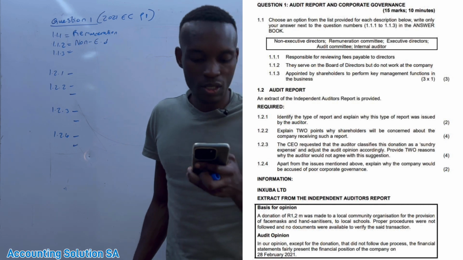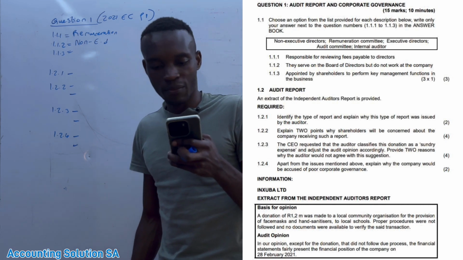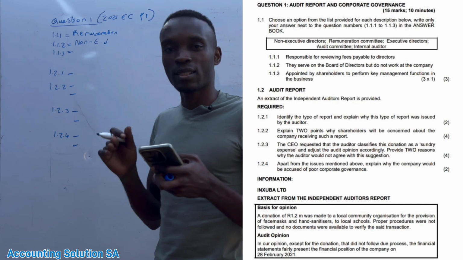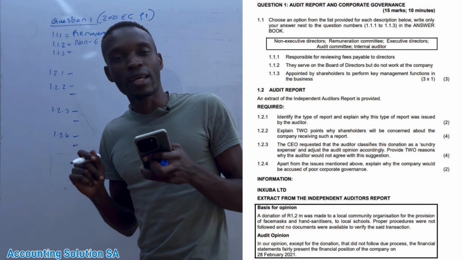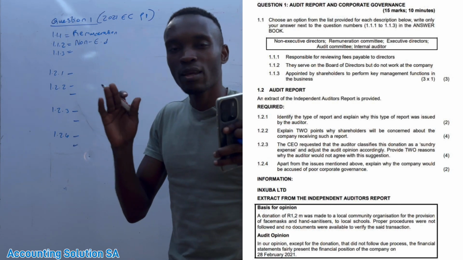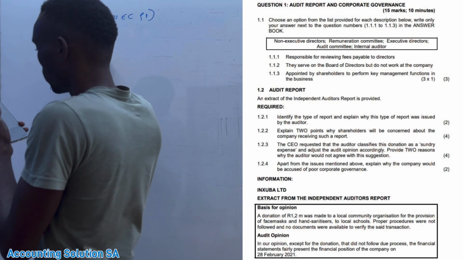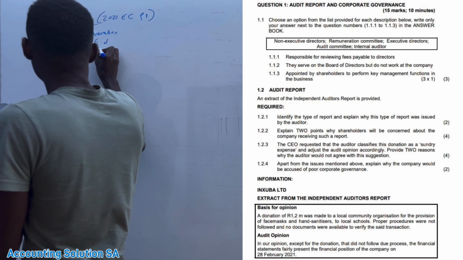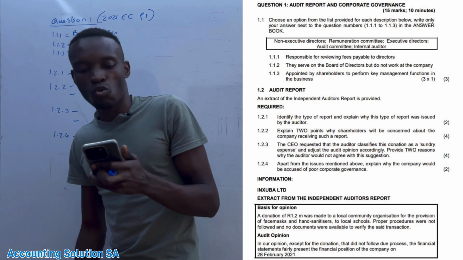Okay, 1.1.3, appointed by the shareholders to perform a key management function in the business. It can be audit committee, it can be internal auditor. These are the directors and not non-executive. It's executive directors. They are the ones that work every day in our company. Okay, executive directors. Okay, we were passing by there.